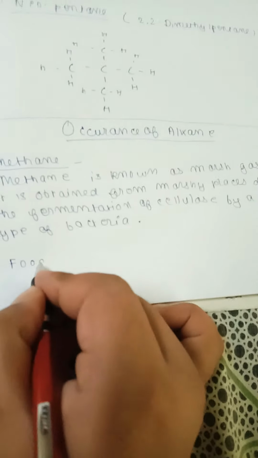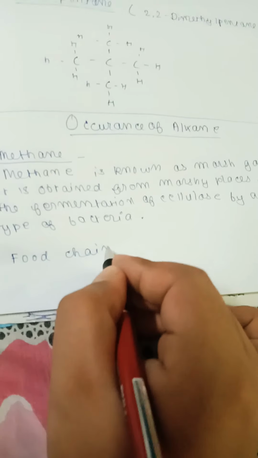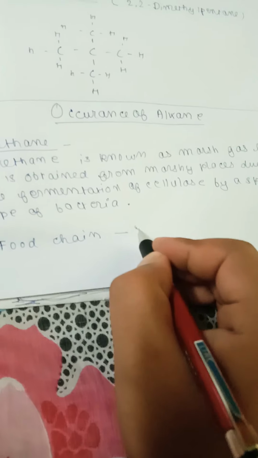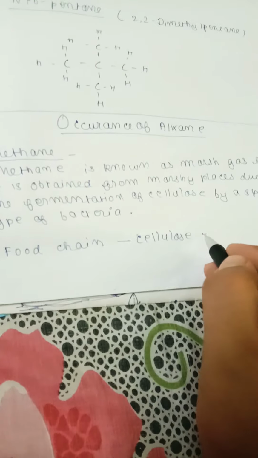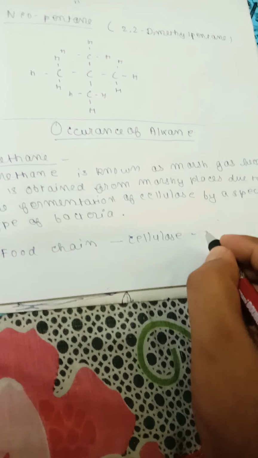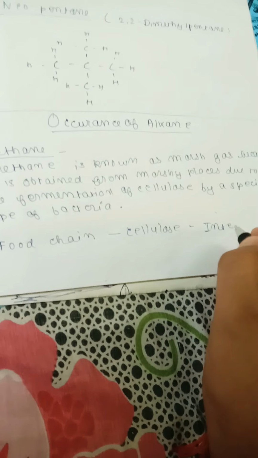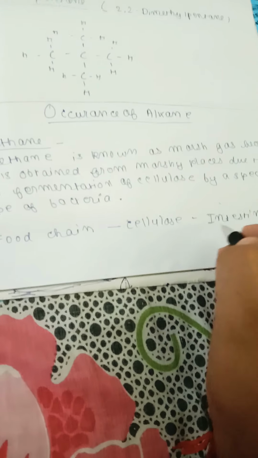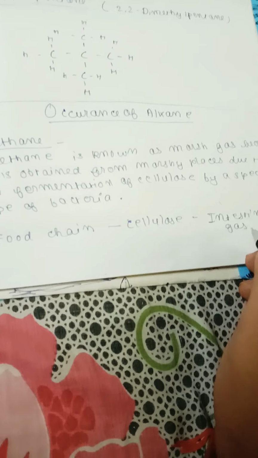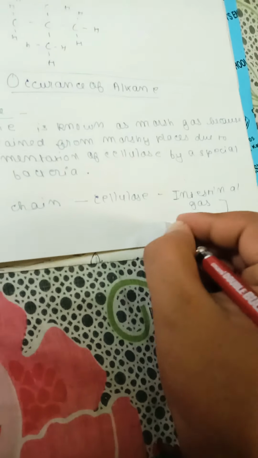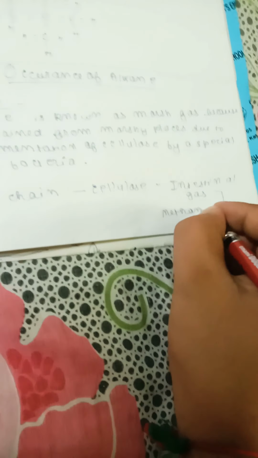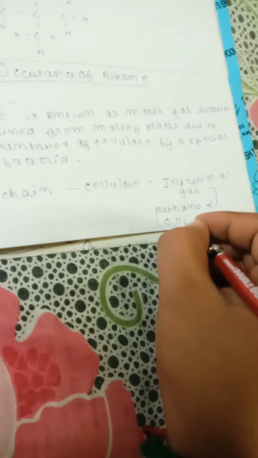So this one we can write as this. The animals which have cellulose in their food chain make an intestinal gas. That gas only contains methane, that is CH4.